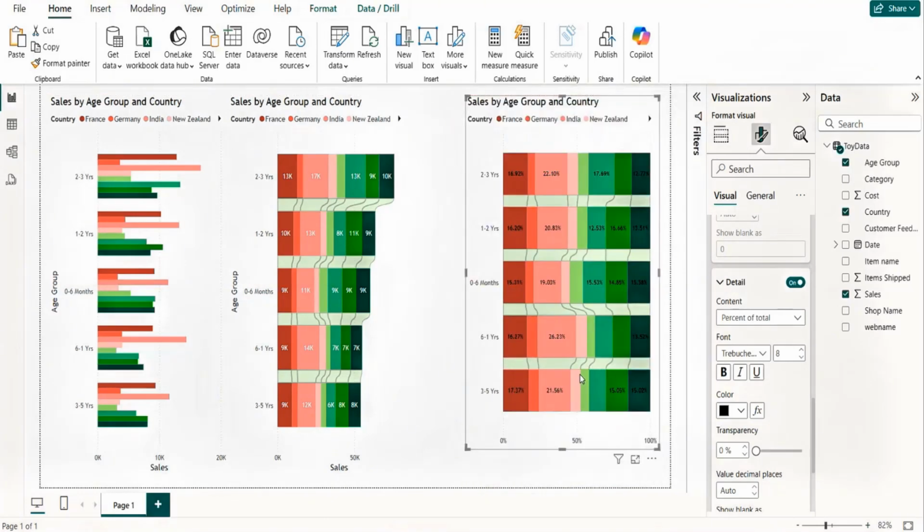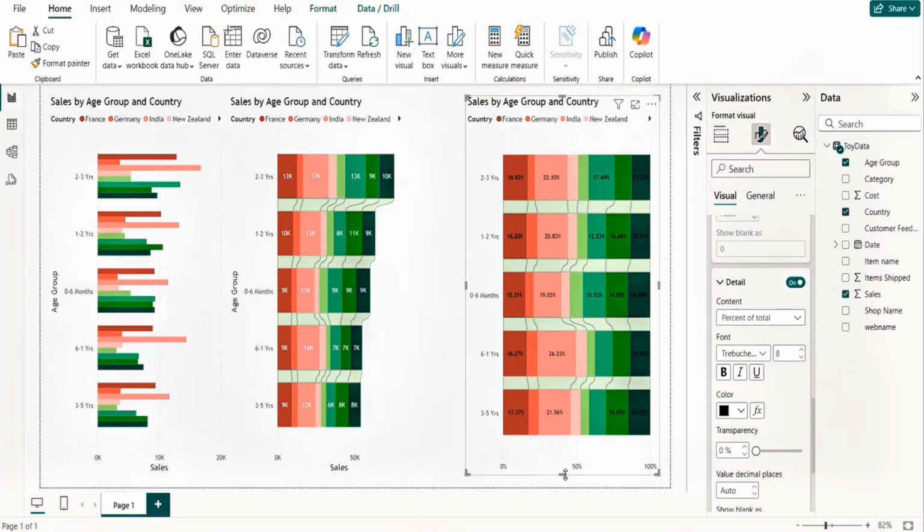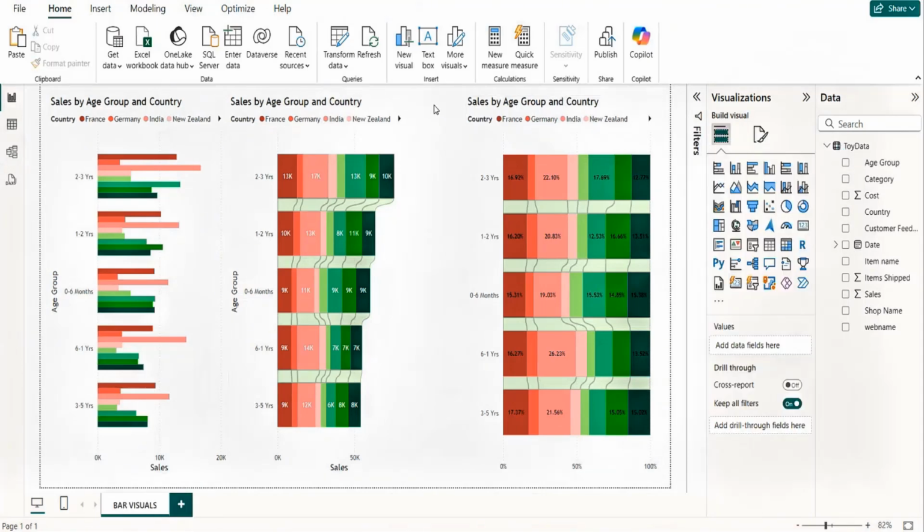So let's just finish this. These are the same visuals which we have covered in the last section, but they have a different view. It flows from the top to the bottom. That's why we call these bars, not columns, right? So these are the bar visuals. I hope this is clear to us, right?